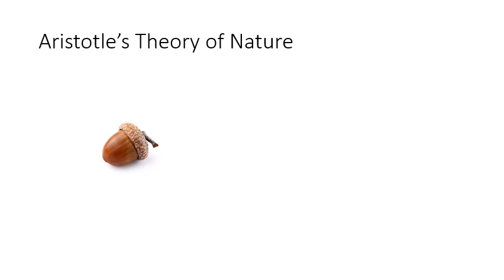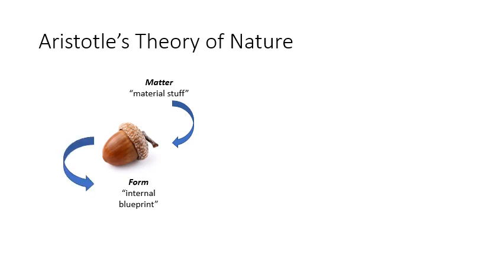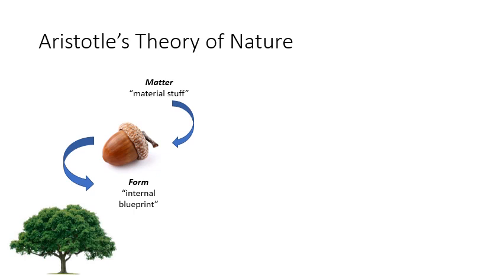An acorn is comprised of matter, so it's comprised of material stuff, and it is comprised of form, meaning that it contains somewhere within it some kind of an internal blueprint of what it is supposed to be. And if we could have a pair of special glasses that allowed us to look into the form of an acorn, what we would see is a blueprint of an ideal, perfect oak tree.